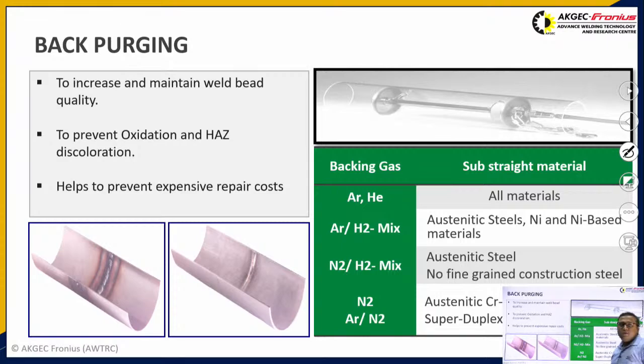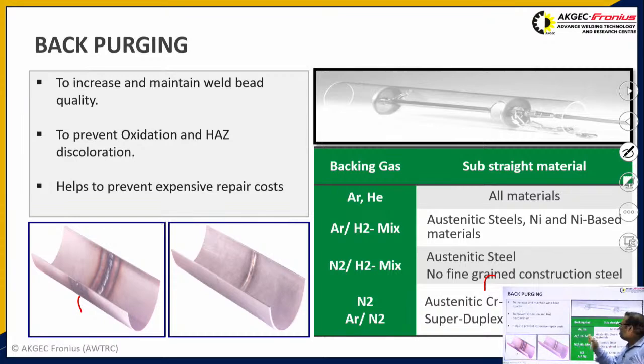Generally, during welding, we do back purging so that the surface at the back side doesn't get oxidized, or the heat affected joint doesn't change its color. In order to avoid this change in color or oxidation in welding of any component with gas tungsten arc welding operations, we generally use different types of backing gas like argon, helium, argon-hydrogen mixture, nitrogen-hydrogen mixture, nitrogen-argon mixture.